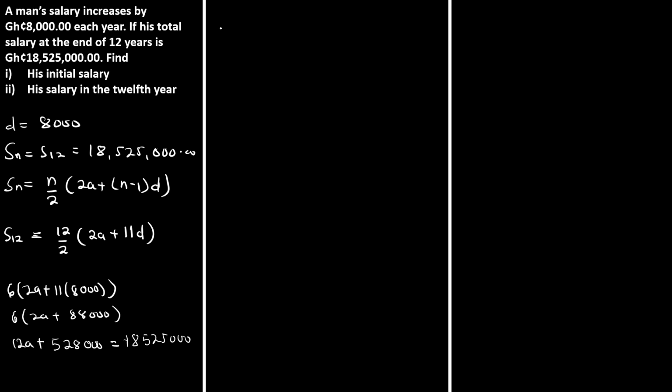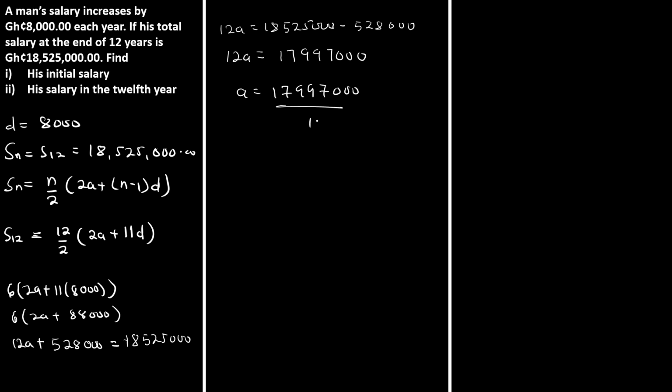I'll continue from here. So 12a is equal to 18,525,000 minus 528,000. So 12a is equal to 17,997,000. So a is equal to 17,997,000 divided by 12.